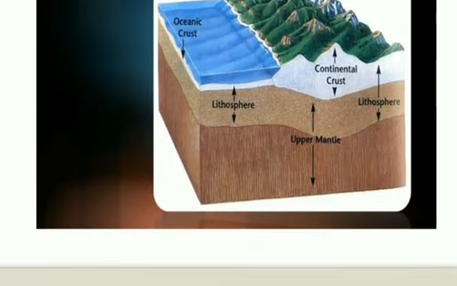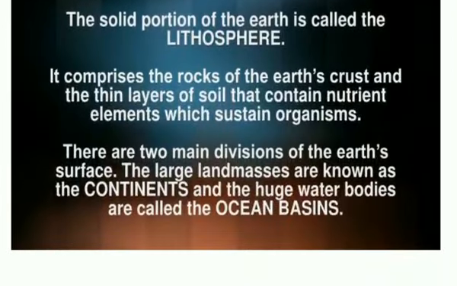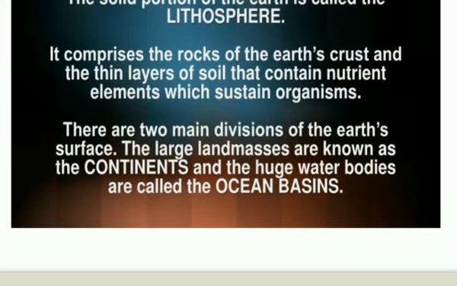If we talk about the lithosphere, the earth has 3 layers: crust, mantle and core. This solid surface of the land, which covers various minerals, is divided into 2 parts.